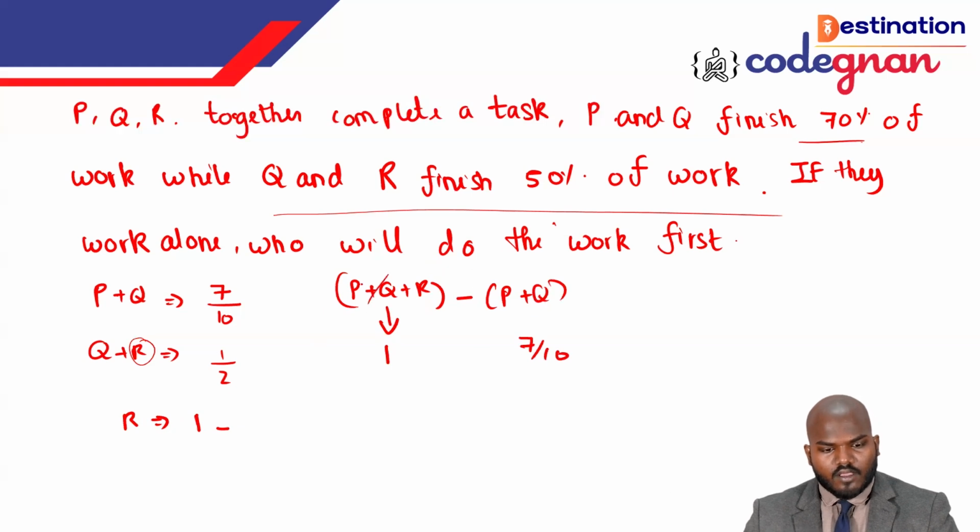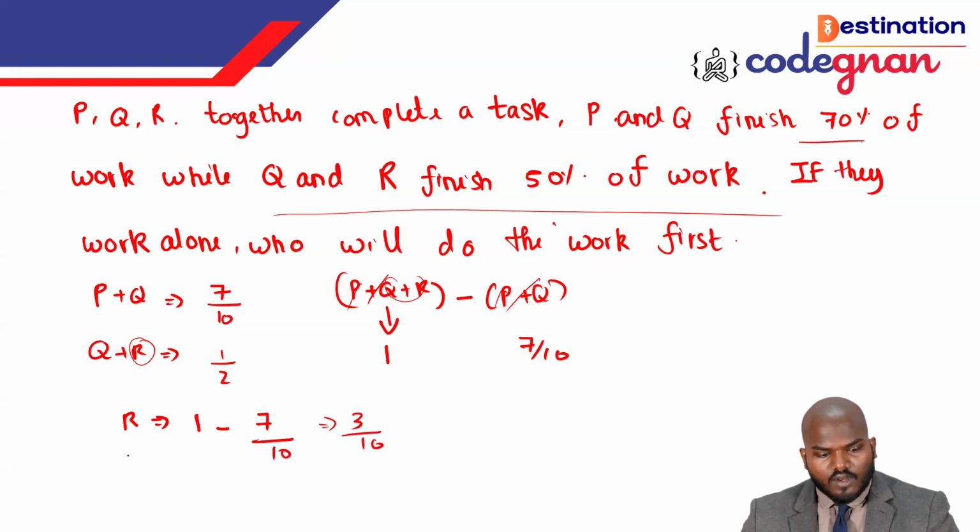If you take this one, PQ get cancelled and you will get the value called only R. R's 1 day work you will get. That is 1 minus 7 by 10. If you do it, that will give you 10 minus 7, so we will call it 3 by 10 directly here. And R will complete the work alone in dash days.